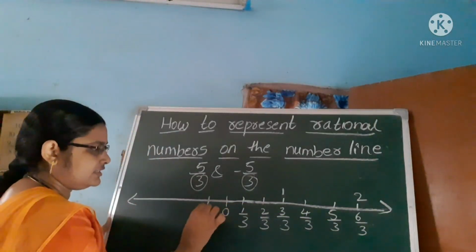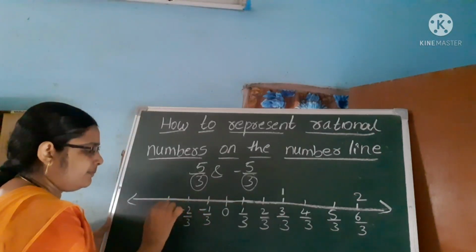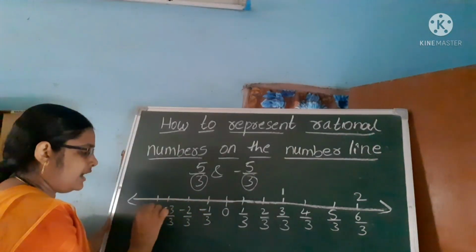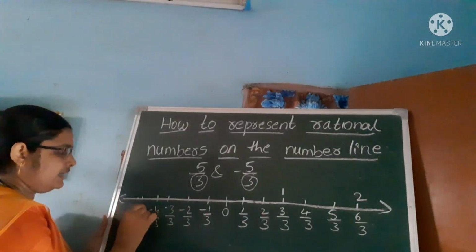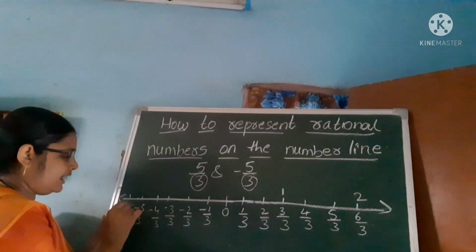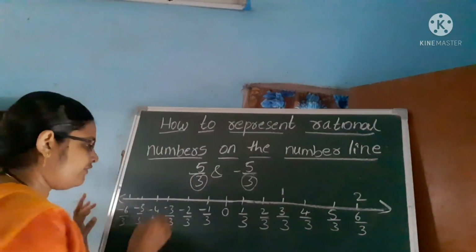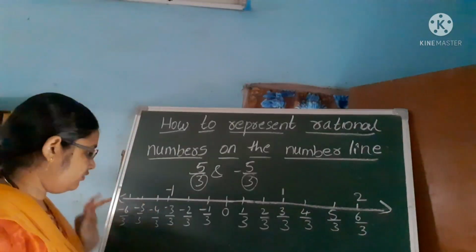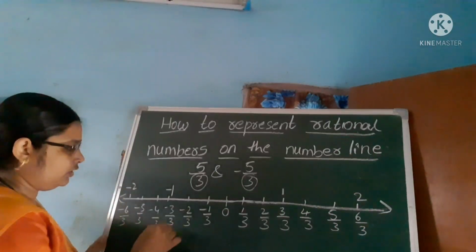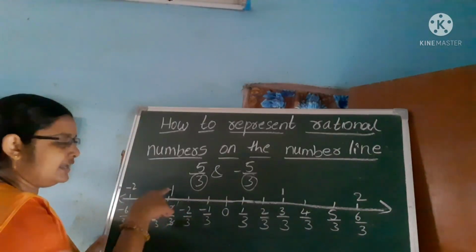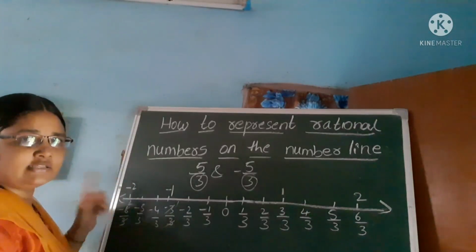On the left side, negative numbers. Minus 1 by 3, minus 2 by 3, minus 3 by 3, minus 4 by 3, minus 5 by 3 and minus 6 by 3. What is the value of minus 3 by 3? Very good. Minus 1. What is the value of minus 6 by 3? Very good. Minus 2. 3 ones are 3, so minus 1. 6 by 3: 3 twos are 6, so minus 2.